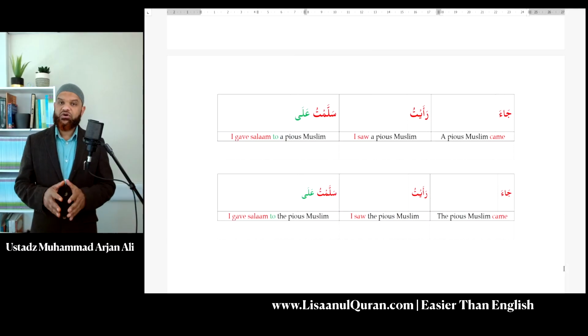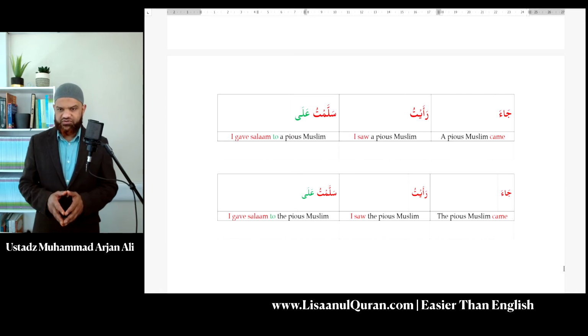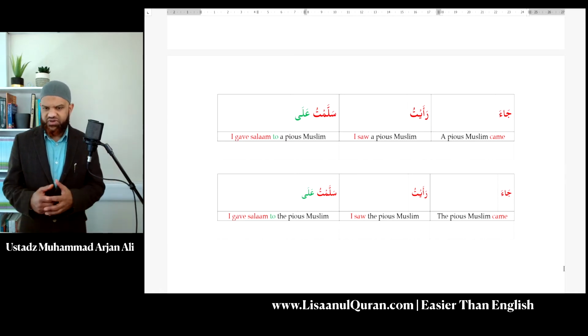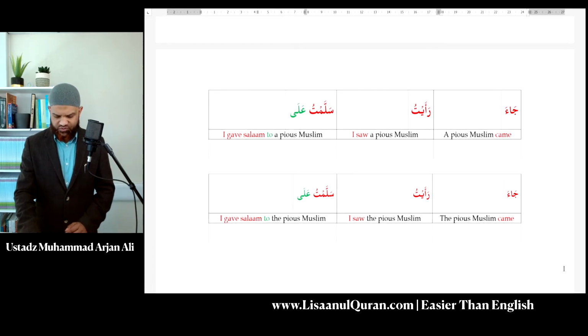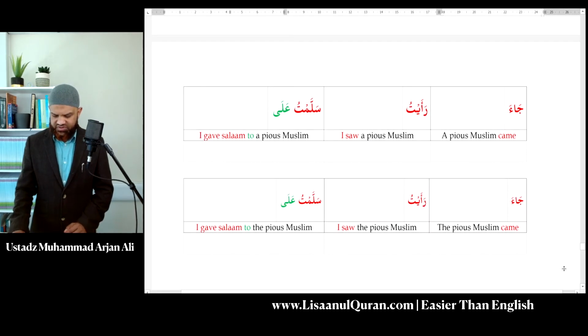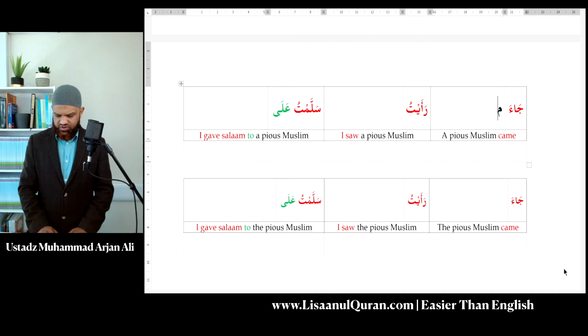We will now use our beautiful template sentences to practice Iraab, but this time within the descriptive phrase. These sentences have been explained a number of times to you, so I'll just go straight to the translation. I want to say in the first one, a pious Muslim came. Who came? A pious Muslim. So in the first instance, I'm saying Muslim came. So it'll be Ja'a Muslimun. Ja'a Muslimun, a Muslim came.